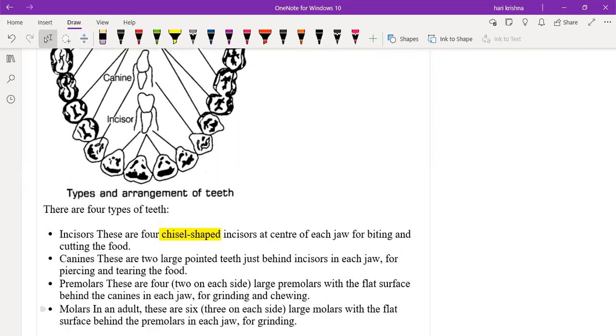So incisors are similar to the chisel shape. What is the main purpose of the incisors? They help in the biting and cutting of the food.